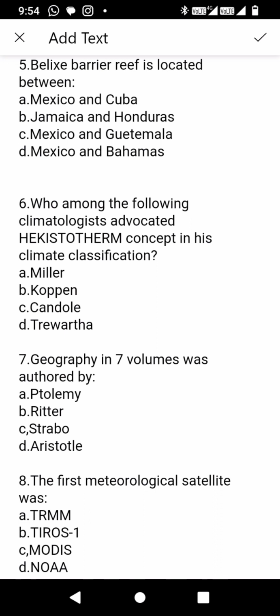The next and the fifth question is: Belize Barrier Reef is located between which two countries? A. Mexico and Cuba, B. Jamaica and Honduras, C. Mexico and Guatemala, and D. Mexico and Bahamas. And the correct option is C, Mexico and Guatemala.